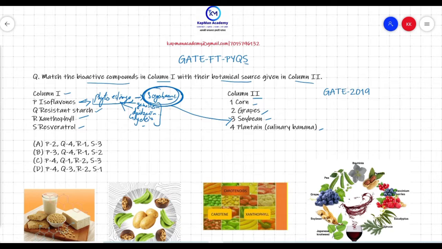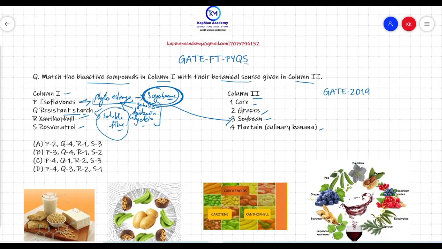Your next option is resistant starch, which means starch that is not digested by the digestive system of animals and passes through the digestive system directly. It acts like a soluble fiber in the digestive system, and it has a very healthy, beneficial role in animals.